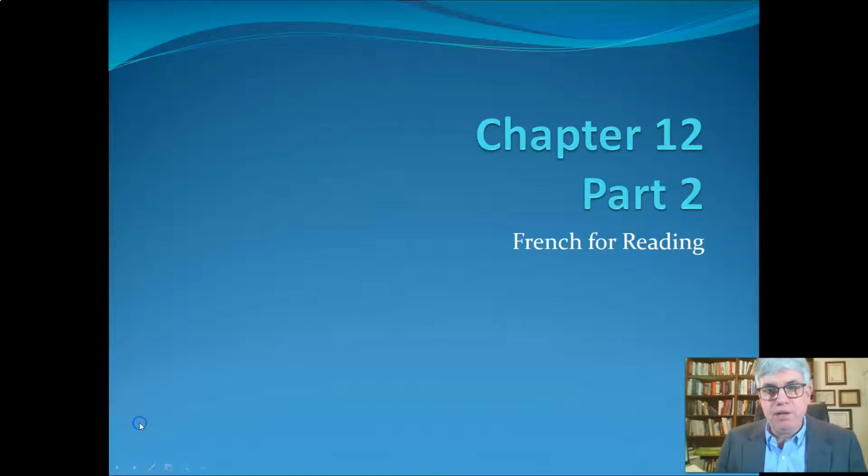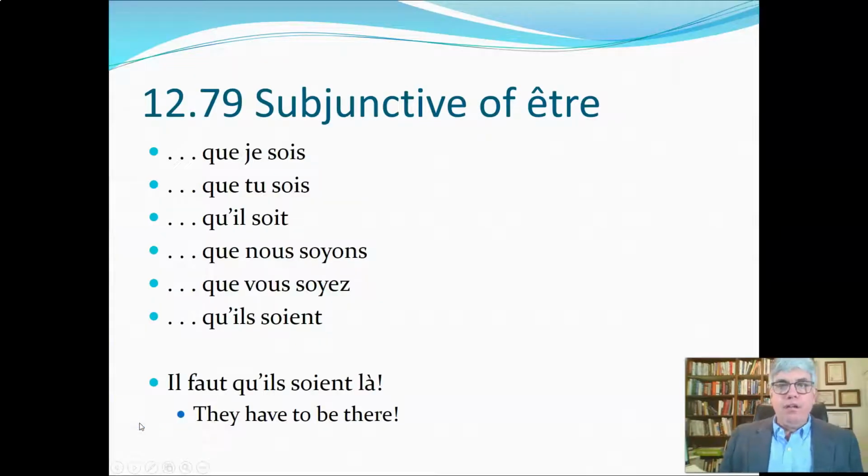Chapter 12, Part 2. We're going to look at the subjunctive of some irregular verbs now, specifically être and avoir, and how they are used. So as you would expect, être and avoir are always irregular, but you need to recognize them so that you don't get lost when you're translating because they don't even look like être or avoir.